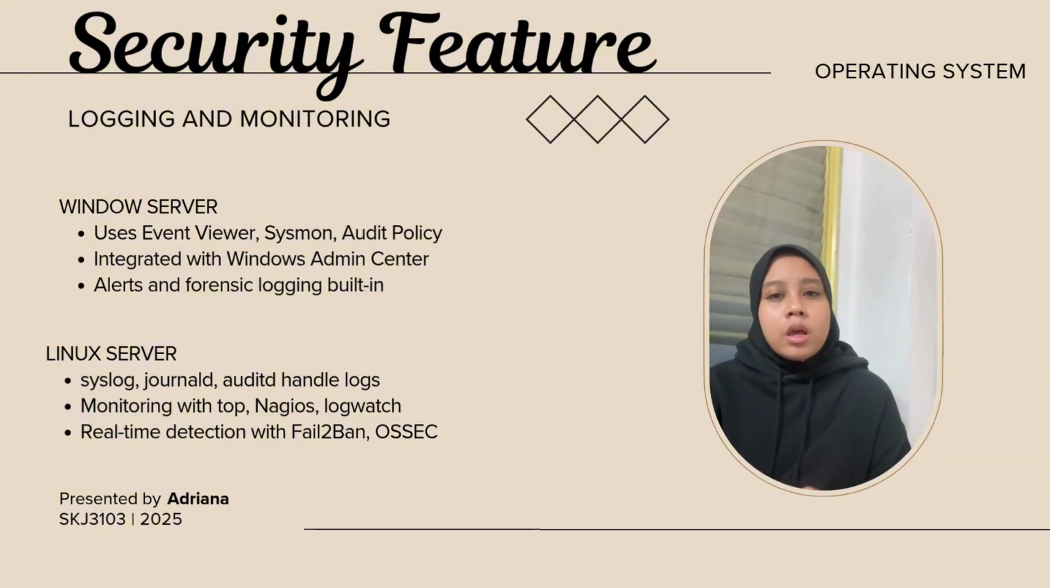These logs include system messages, user actions, and security events. For monitoring, administrators use commands like tail or software like Nagios or Logwatch to get alerts. Linux also has tools like Fail2Ban, which watch log files and automatically block IP addresses if someone tries to log in too many times with the wrong password. This helps prevent attacks before they become a problem.